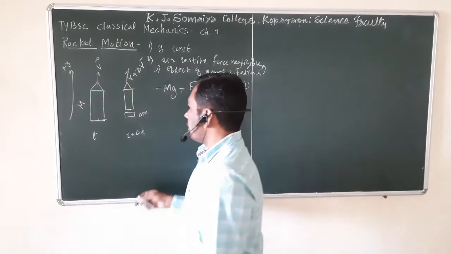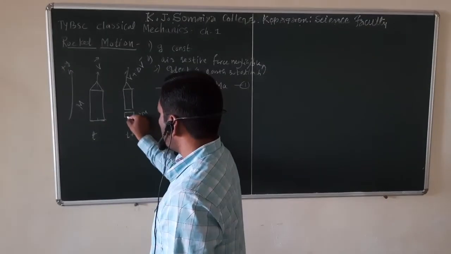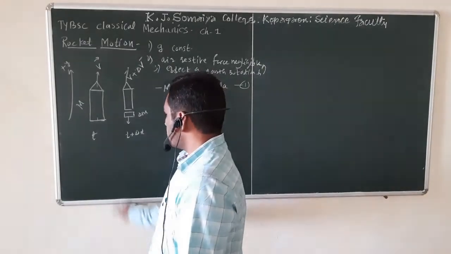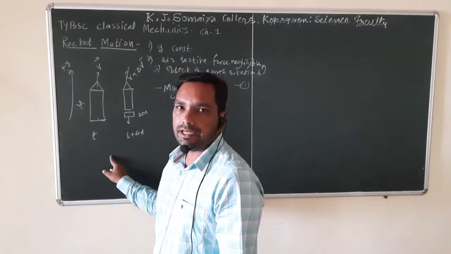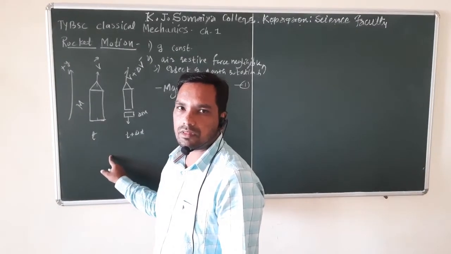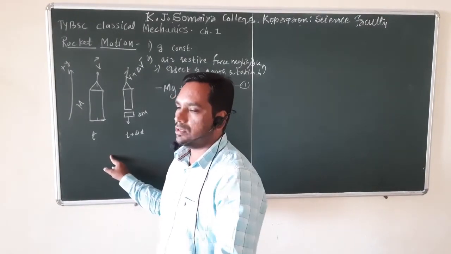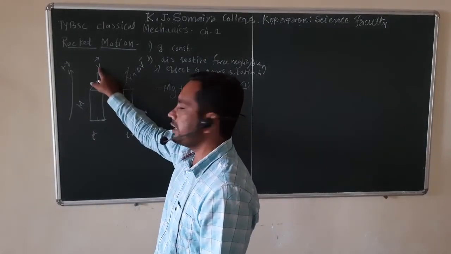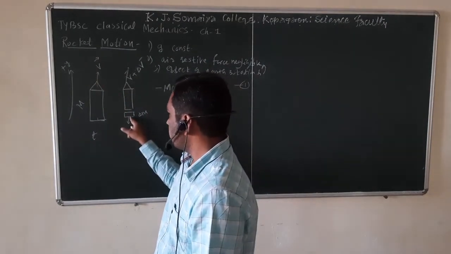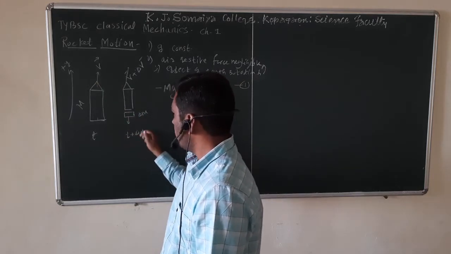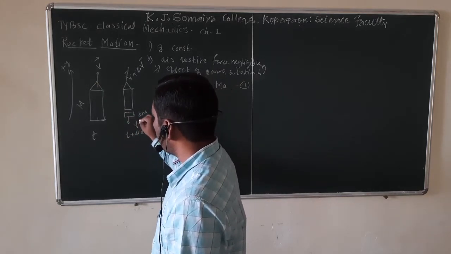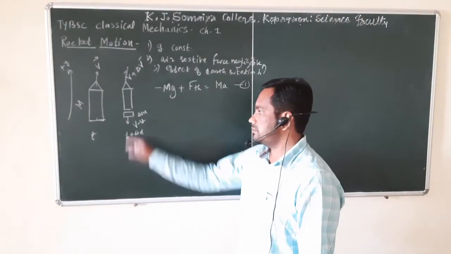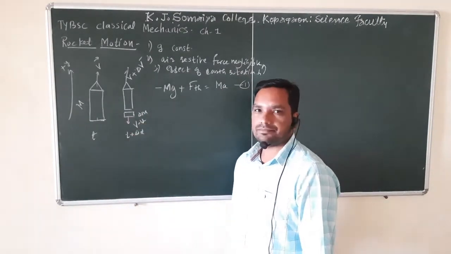Now, suppose u is the velocity of the exhaust gases. Suppose we stand here in an inertial frame of reference, on the surface of the Earth. Then compared to us, the velocity of the rocket is v and the velocity of the exhaust gases is u. So compared to us, the relative velocity is v minus u for the exhaust gases which are coming from here to here.